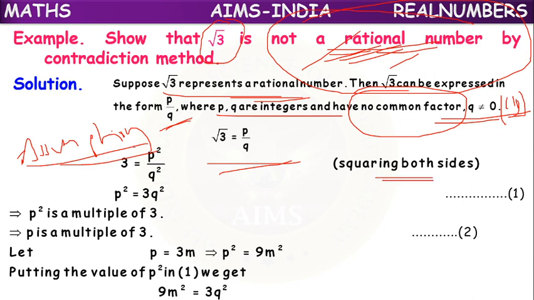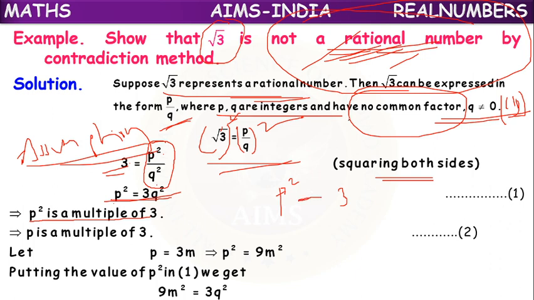On squaring both sides, root 3 whole square equals p by q whole square. The square root gets cancelled, we will get 3. 3 equal to p square by q square. P square will be there only, q square will go this side. 3q square equal to p square, or we will write it in reverse: p square equal to 3q square. So p square is a multiple of 3.